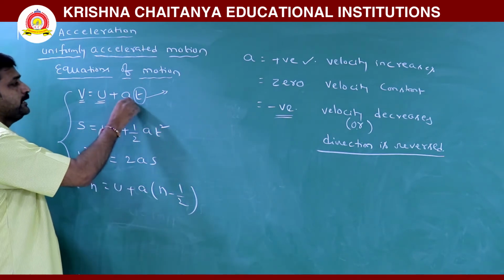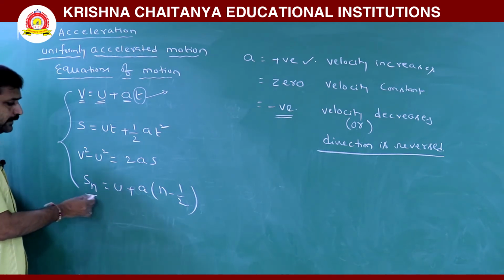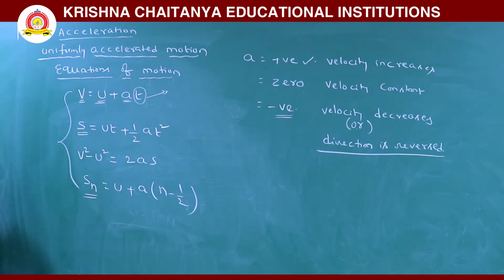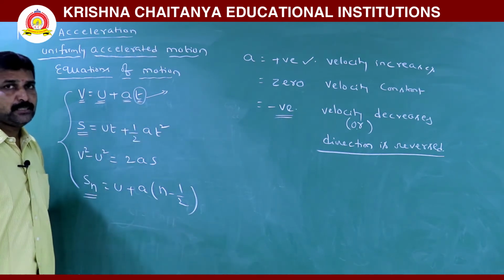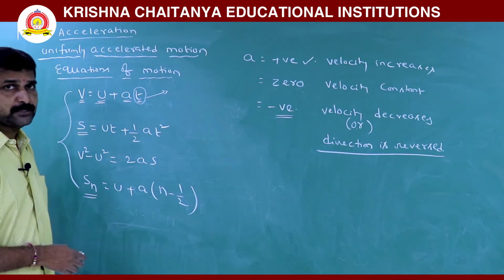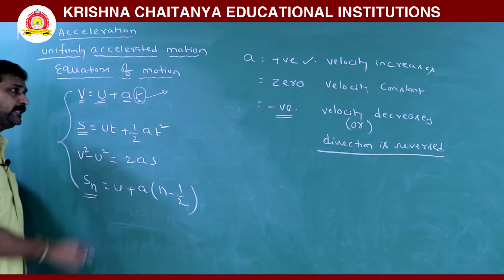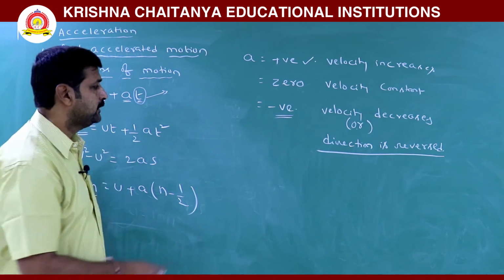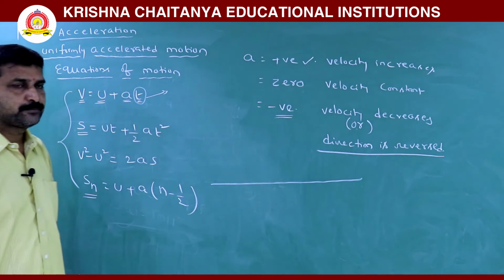a is obviously acceleration. Okay, and here Sn, this is the distance travelled. Here s is displacement during this interval from 0 seconds to 7 seconds. If the body travels 15 meters, then this is that s. Whereas Sn is distance in nth second. That means here I am showing you the difference between Sn and s.